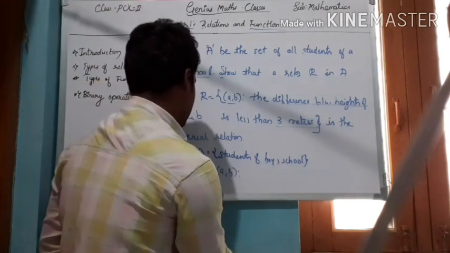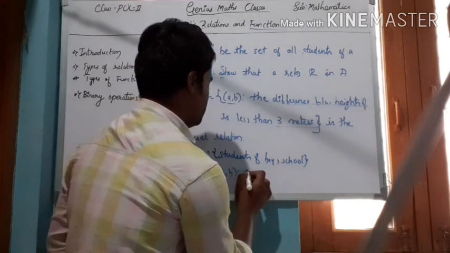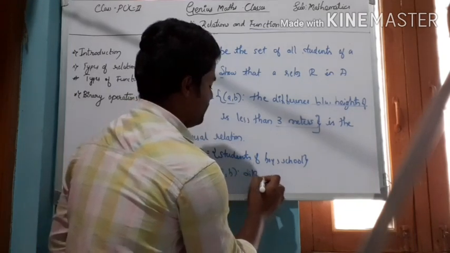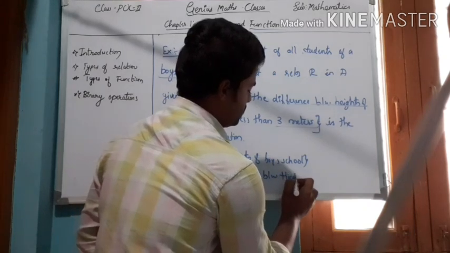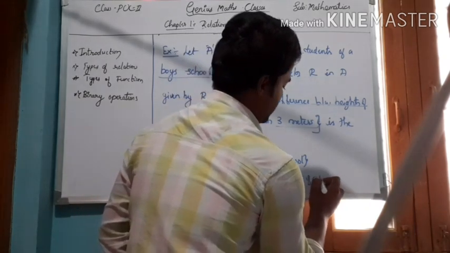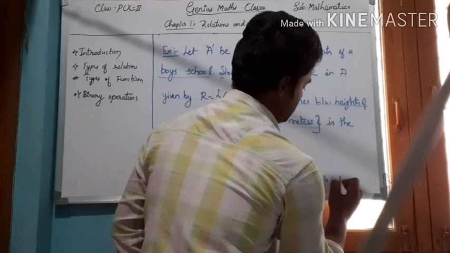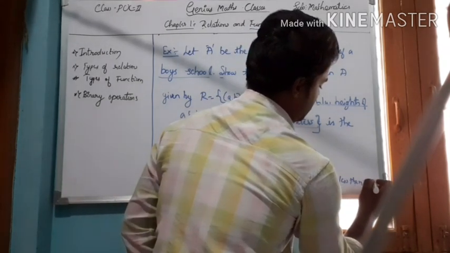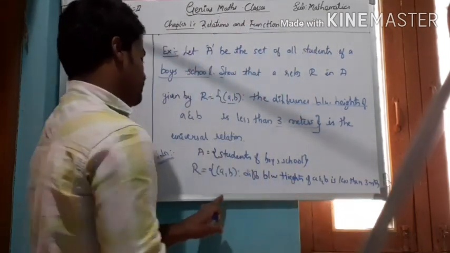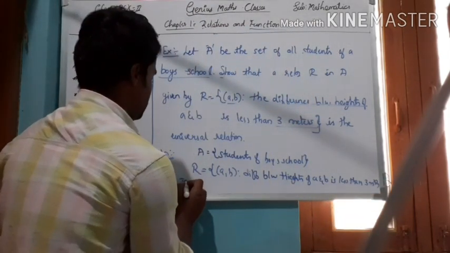So this is the universal relation. The difference between heights of A and B is less than 3 meters. It is obvious, and therefore it is the universal relation.